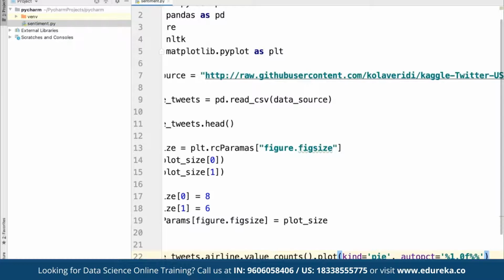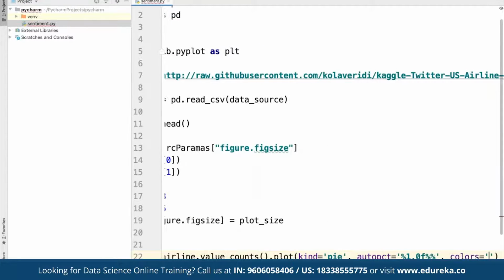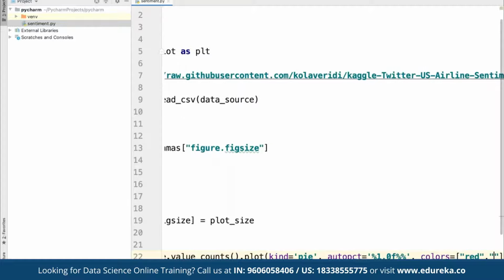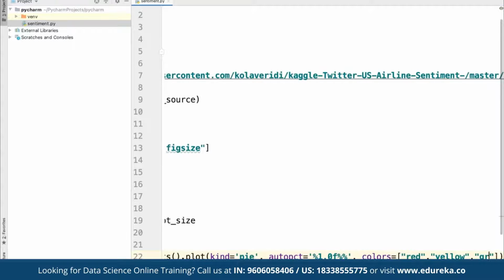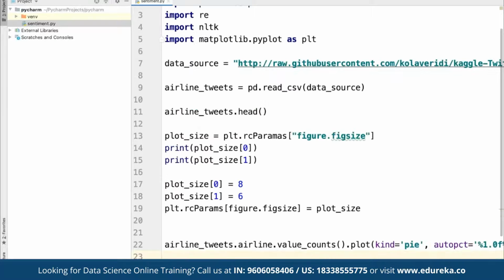So if we want to add multiple other distribution components, then within this we can also define colors. Suppose here we want to make use of different colors. So here under square brackets we can define, suppose, red. Then we can define yellow as well, and then we want to make use of green. So as a different color scheme, we can also define it so that we can have a complete output defined. And we want to display the distribution of each individual airline that we have in the current data set.